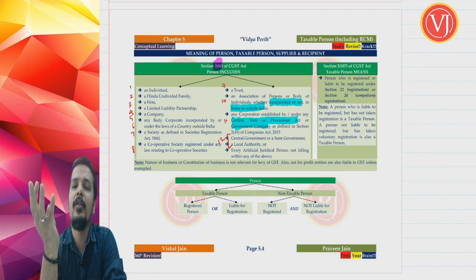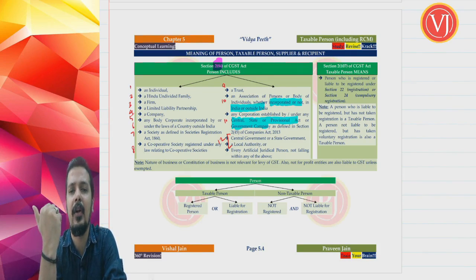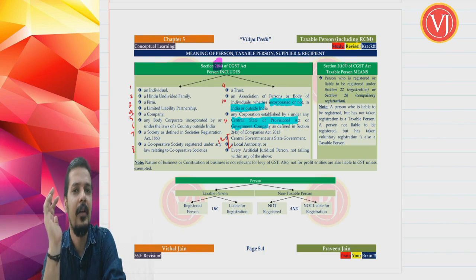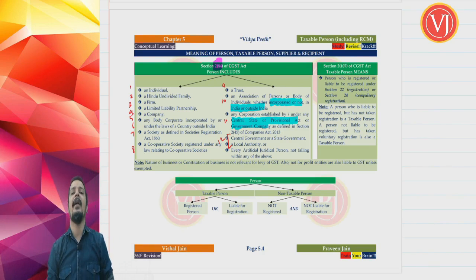They were municipality operations, municipality functions under Article 243W, Panchayat related functions under Article 243G, and grant of alcoholic liquor license, for which you collect license fees or application fees by whatever name you call. These 3 were the government activities which were not at all defined under supply. They were removed from the definition of supply. Rest all the government activities are included within the definition of supply, right?